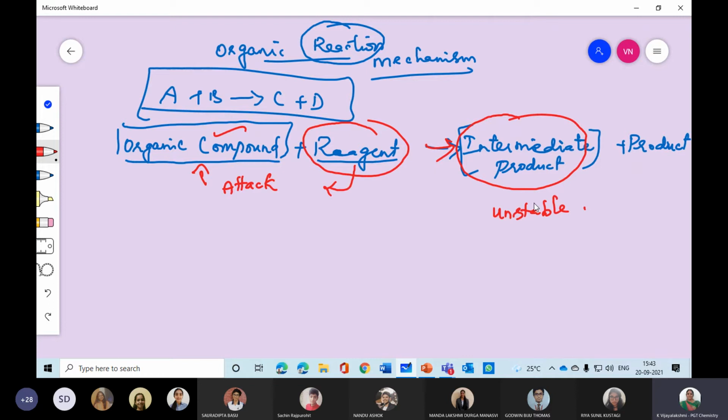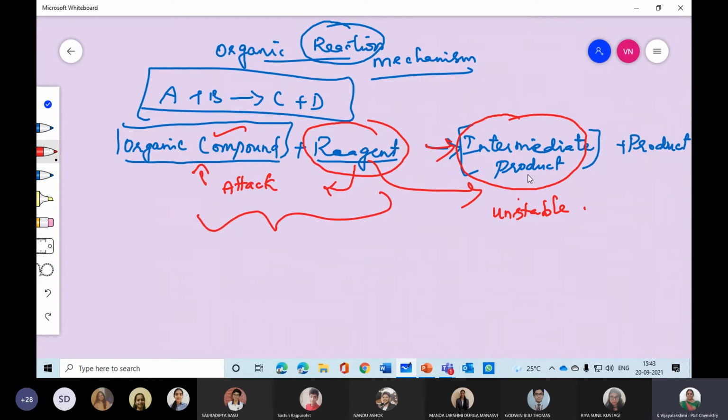After this unstable product, by giving some more reagent, it will go on reacting. That means it is unstable, and the reagent also will be there, so both will be combined together and you get the product.